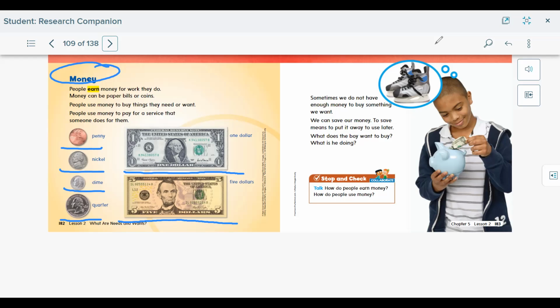Sometimes we do not have enough money to buy something we want. We can save our money. To save means to put it away to use later. So what does this boy want to buy? He wants these ice skates. And what is he doing? He's saving his money in a piggy bank. So he'll save money, and when he has enough saved, he can buy his ice skates.